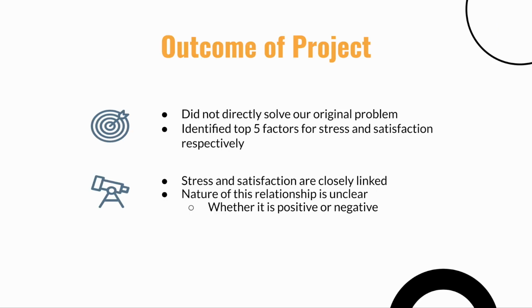Thank you, Esmond. I'll now summarize the outcome of our project. Our aim was to leverage on machine learning to reduce stress levels and increase student satisfaction. Although we did not directly achieve this, we have successfully identified the top 5 factors affecting stress levels and student satisfaction through the use of feature importance. However, our model doesn't explain how it exactly affects it.